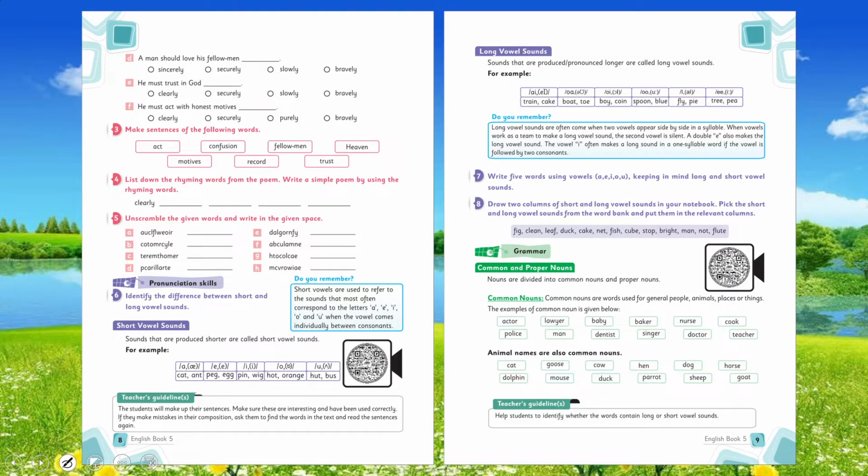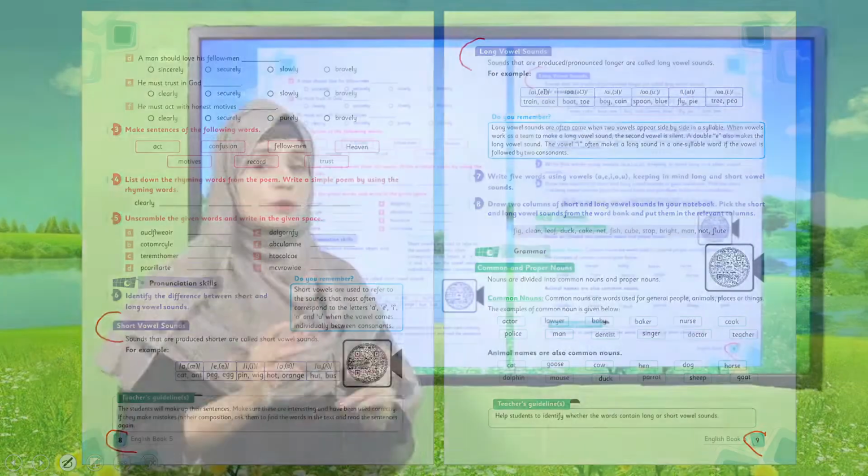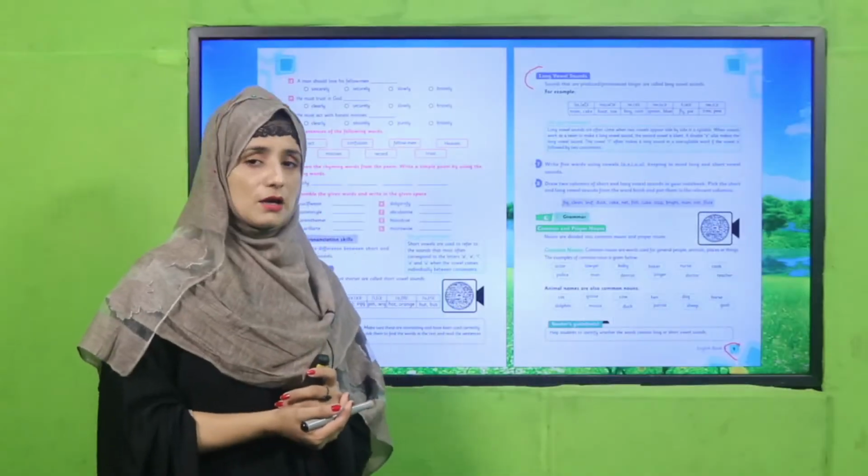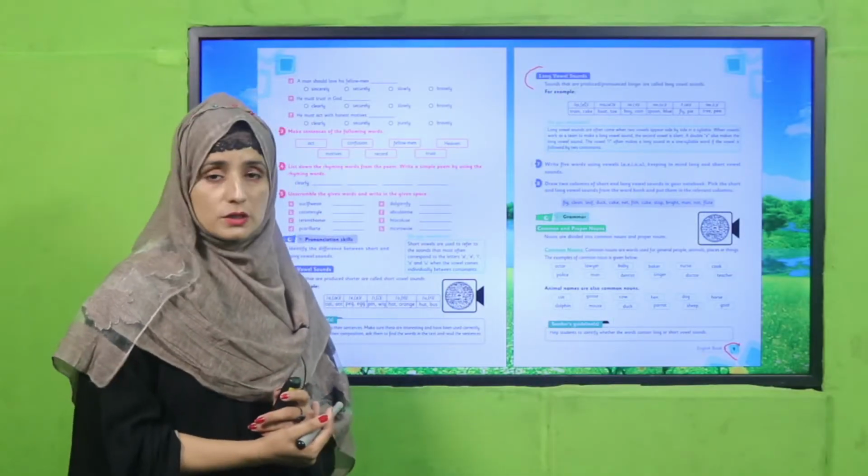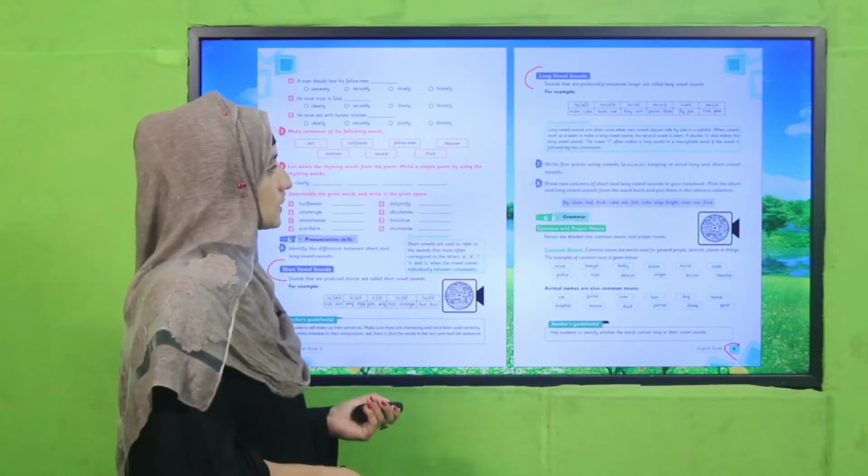And before, in English for grade 5, on page number 8 and page number 9, we have already learned about short vowel sounds and long vowel sounds. I hope you remember it. If you do not, you can watch this video lecture again. So today we are going to compare both things together and learn more about diphthongs and short and long vowel sounds.